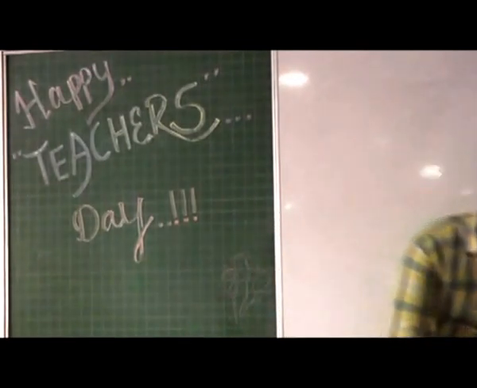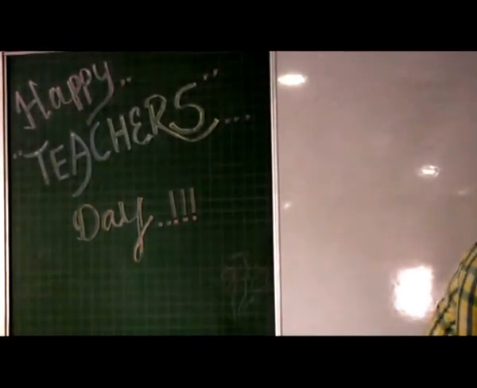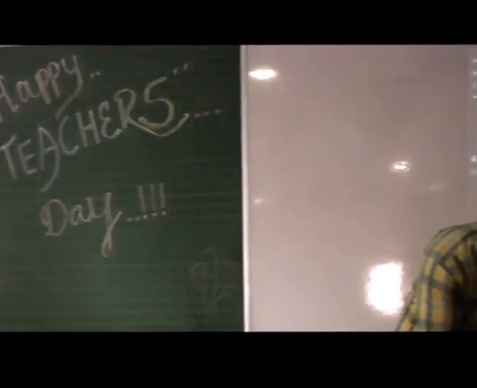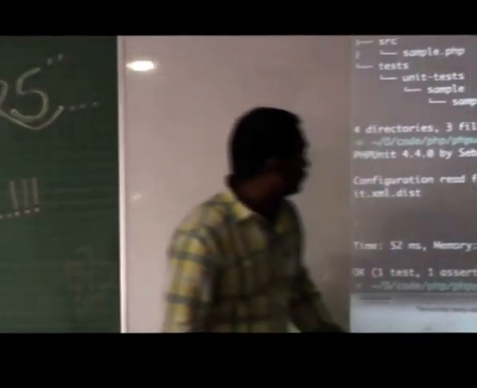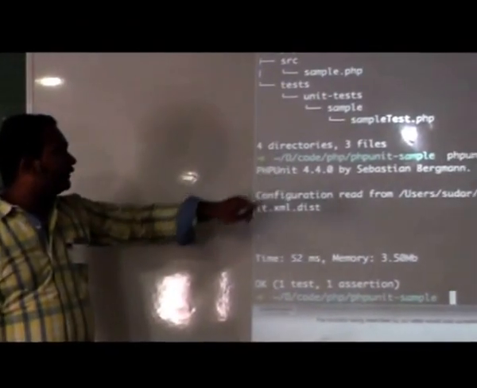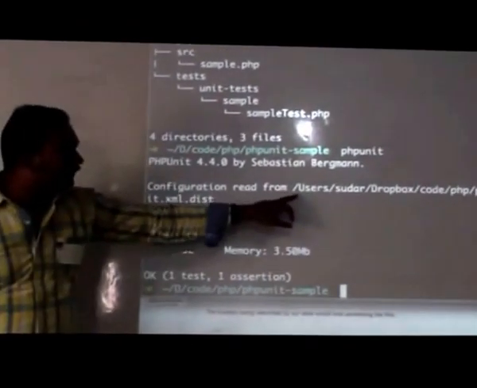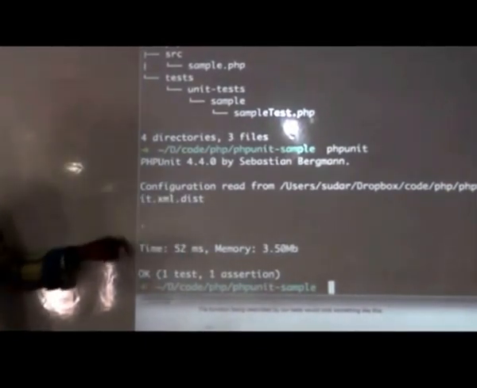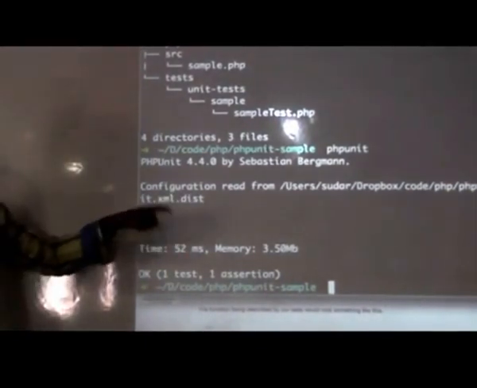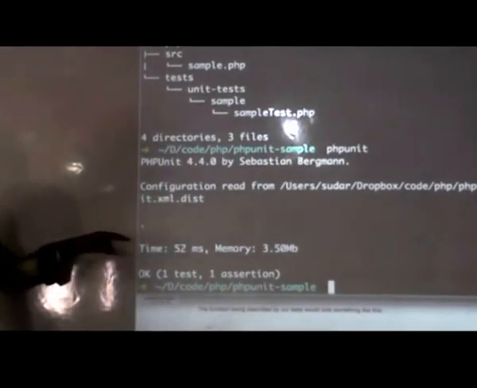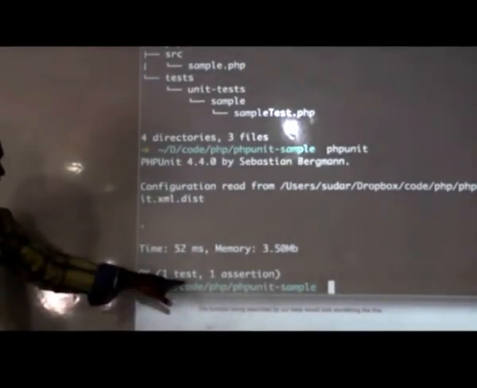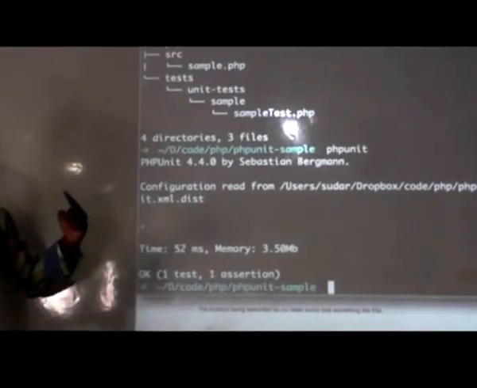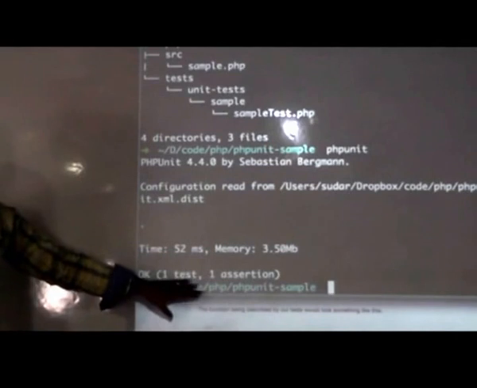So we would try to run this test case now. We have all the things set up. All we need to do is just run the phpunit command. Okay, when you run that command, it will read the configuration file, and it is running the test case. Every dot here represents each test, each method. Okay, and it will tell you how many tests were there, how many tests passed, and how many assertions were there. So in this case, we had one test and one assertion. Both of them passed.